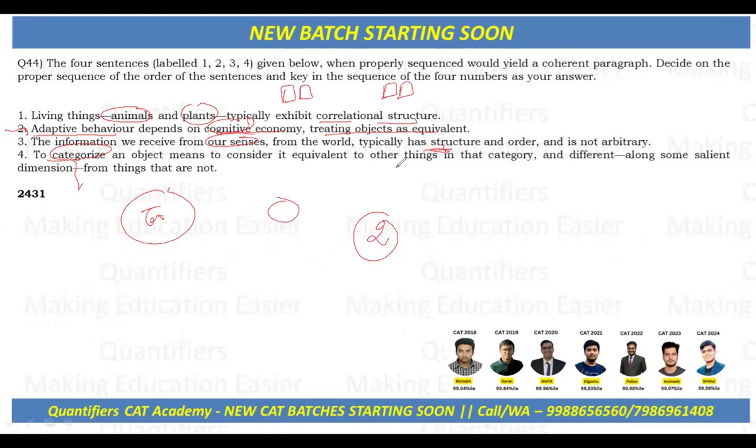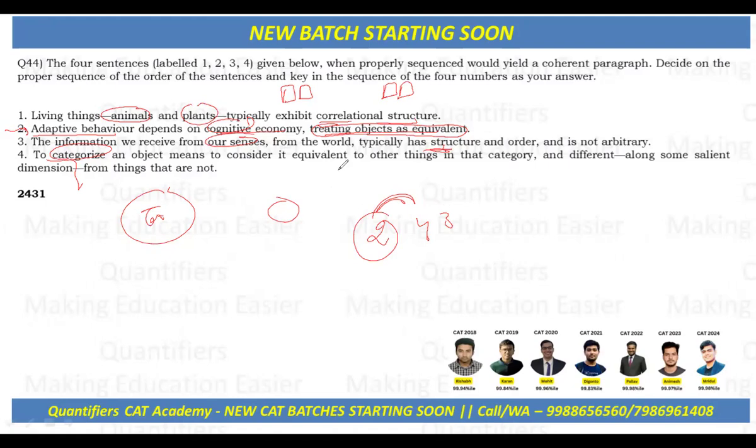Now after that, we can see that four will come, because it tells us why we treat objects as equivalent. To categorize an object means to consider, so this defines categorization. And then the information we receive from our senses typically has structure. So it tells us